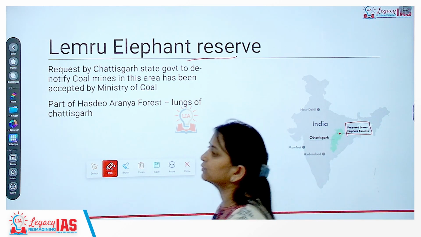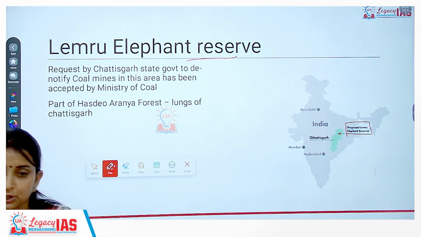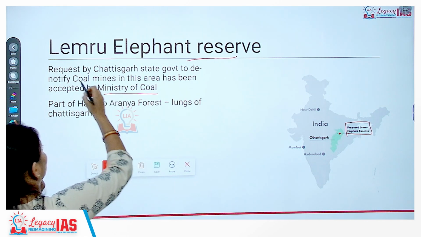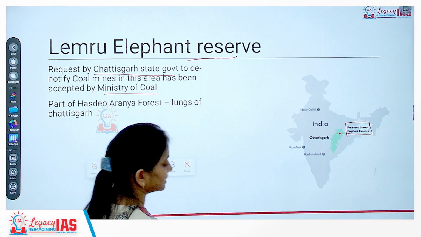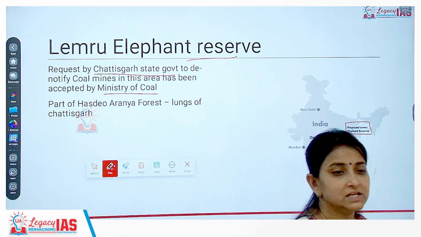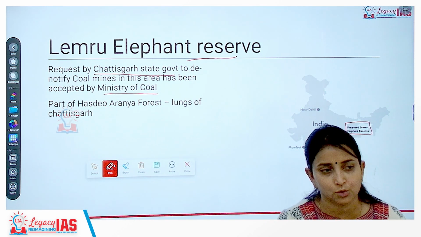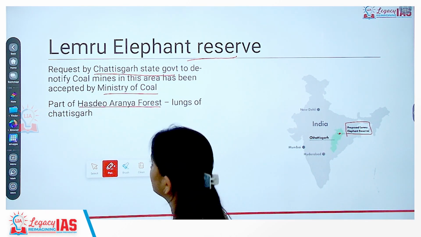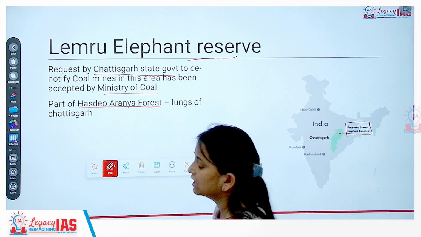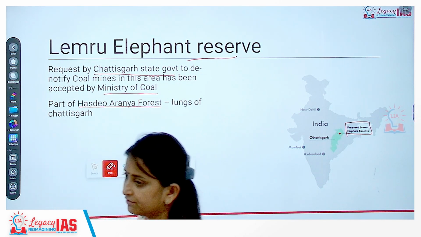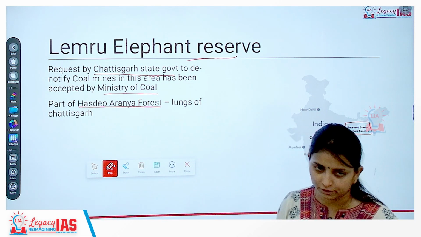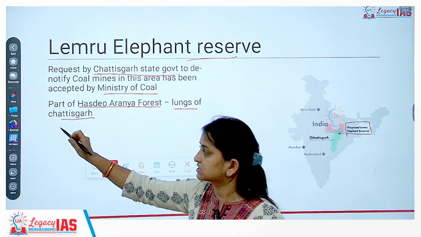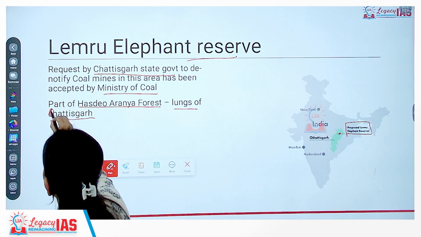Chhattisgarh state government had requested the central government that you please denotify this coal mine. So this has been agreed to by the Ministry of Coal to denotify. The Chhattisgarh state government had sent a request and the Ministry of Coal has approved, okay, we will not be carrying out coal mining in this area. This is part of Hasdeo Aranya forest. Now this is all the more important because Lemru Elephant Reserve itself is part of Hasdeo Aranya forest. Now Hasdeo Aranya forest is considered as the lungs of Chhattisgarh.